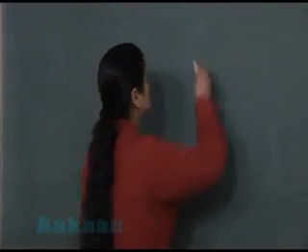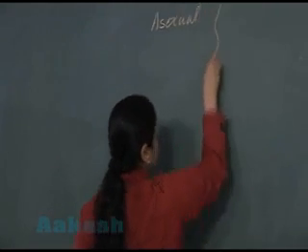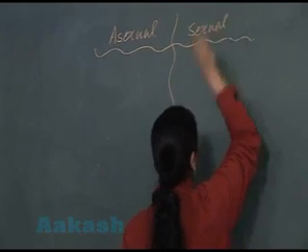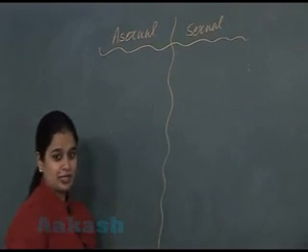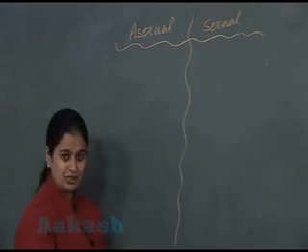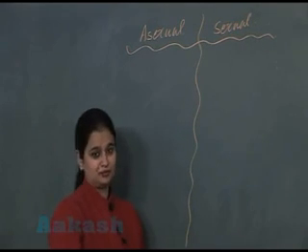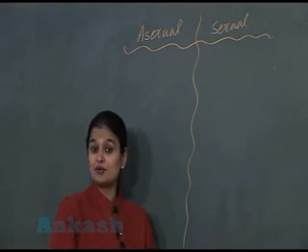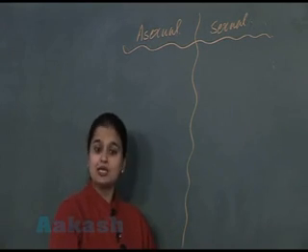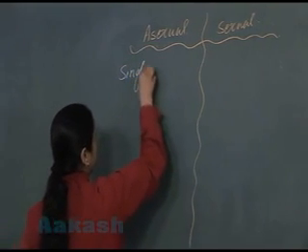Now the two categories, asexual and sexual reproduction. In asexual reproduction, there is formation of new individual. There is formation of progeny due to the contribution of single parent. For the formation of new individual, there is involvement of only one parent. That's why this reproduction is known as uniparental. So here there is involvement of single parent.